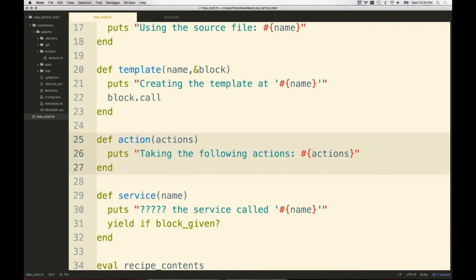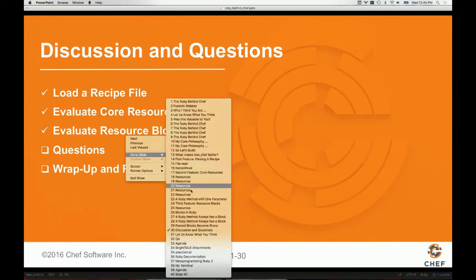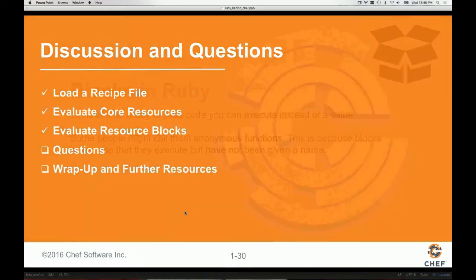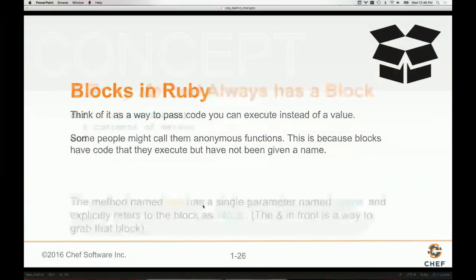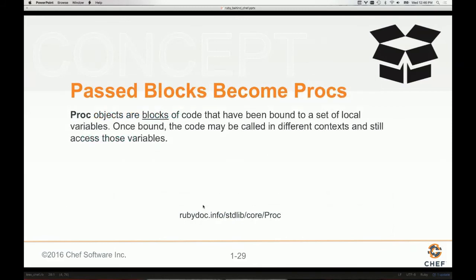So there was a minor note in one of the slides previously that talked about, in this case, blocks themselves and procs, which are going on. So let's go back to this Ruby block right here. Well, actually, sorry, it's the proc that I think I want to store that information. Yeah, so procs are objects. They're blocks of code. Once bound, the code may be called in different contexts and still access these variables. So context is a powerful word here.